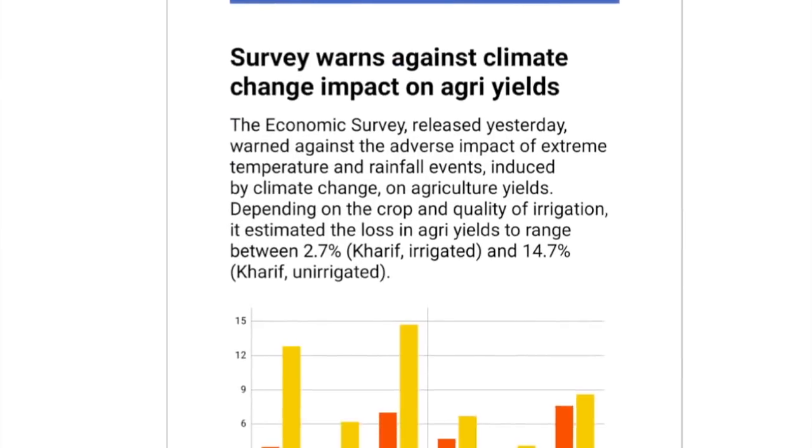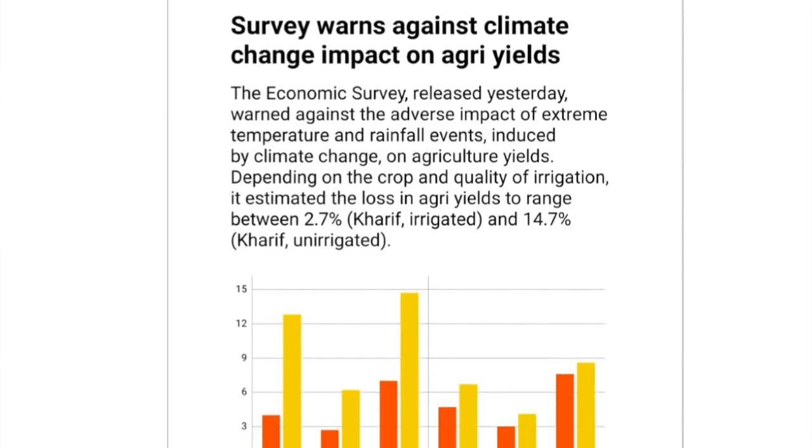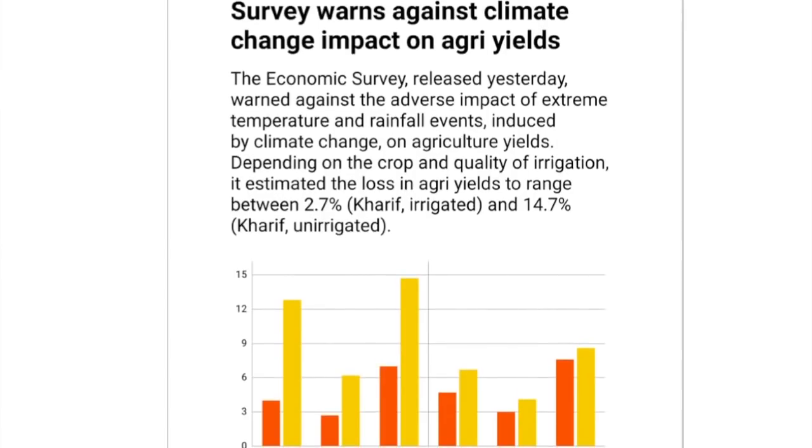The next one that we have talks about an important fact provided by the survey. We'll soon be talking about the survey in detail. Right now, let's just go forward with this fact. According to the economic survey, the latest survey which has been released recently, it warns against climate change impacts on agriculture yields. It says that because of extreme temperature and rainfall events which are induced by climate change, it will have a big impact on agriculture yields.